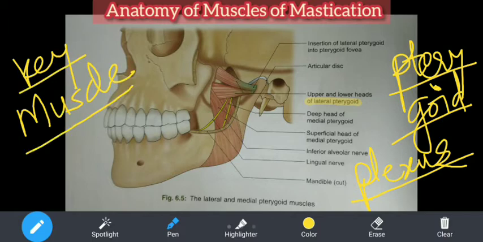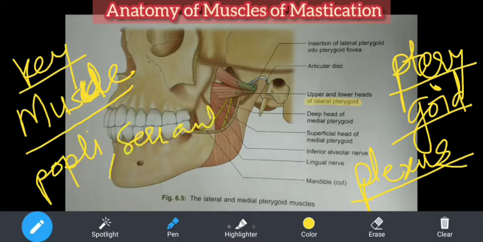And you very beautifully all had explained to me what is actually a key muscle. And you had enumerated some other key muscles of other regions, like the popliteus muscle, like the serratus anterior muscle, or not serratus anterior, I'm sorry, the one which divides the subclavian artery. What is it? Is it serratus anterior?